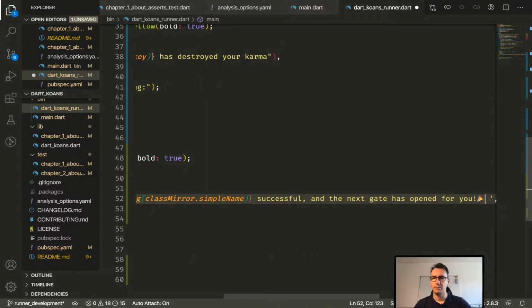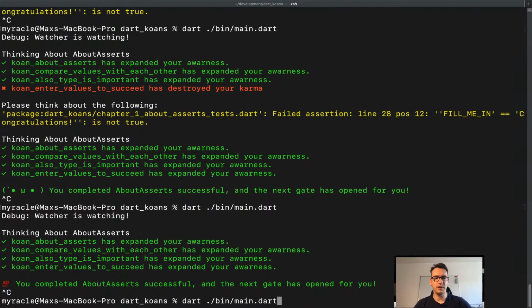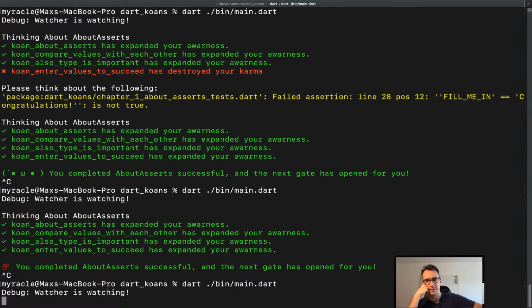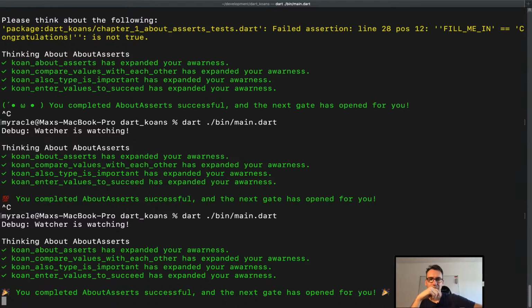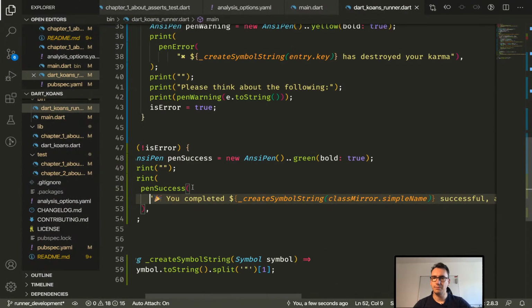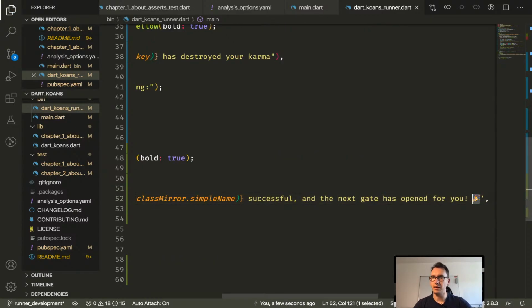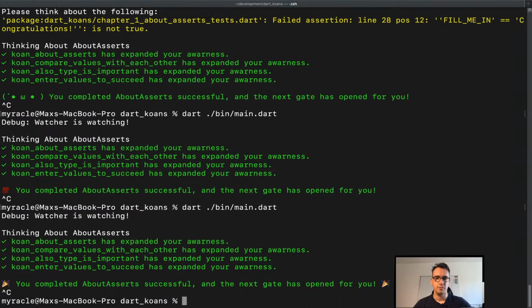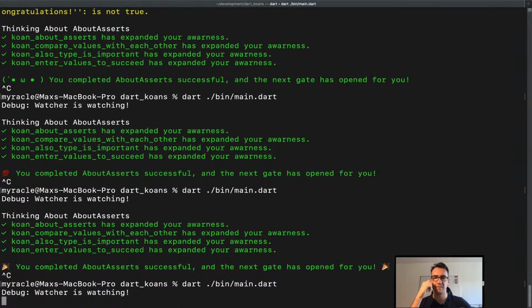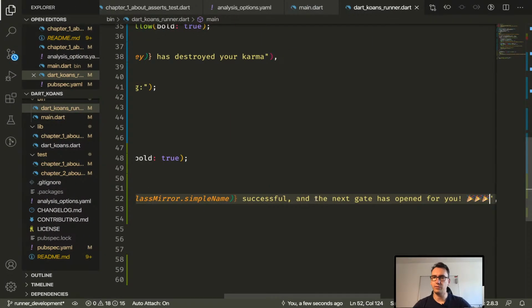So, and maybe at the end, voila. And if we restart the whole thing and get our green tick, fantastic. I mean, this is encouraging, right? So our users will have fun working with these Koans and learn Dart even better every time. And I think that's pretty cool. So maybe in the front I will delete it, but at the end we can maybe copy that multiple times or something. Not making it too funky. And instead of having this weird text with the gates open for you, we just keep it with you. Let's, yeah, successful, cool, good enough.